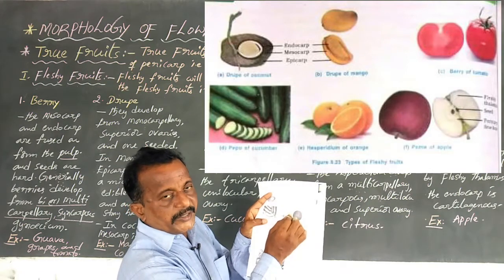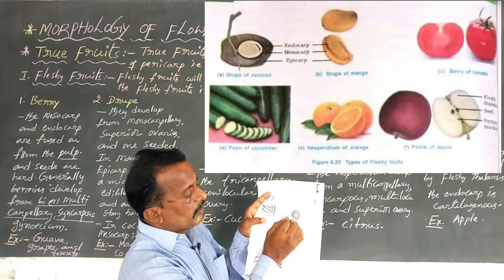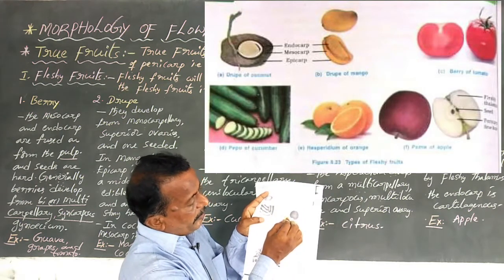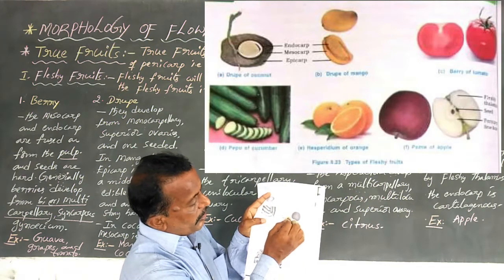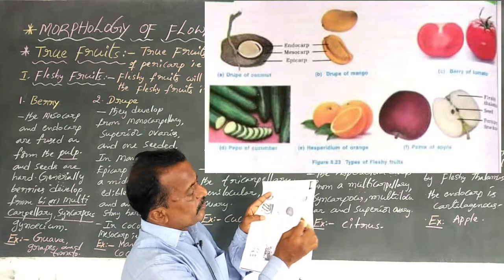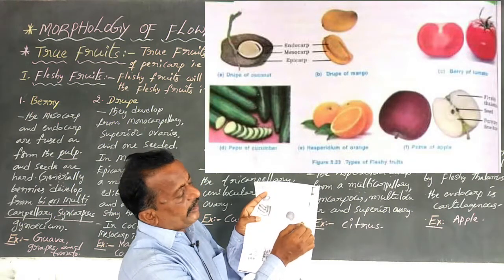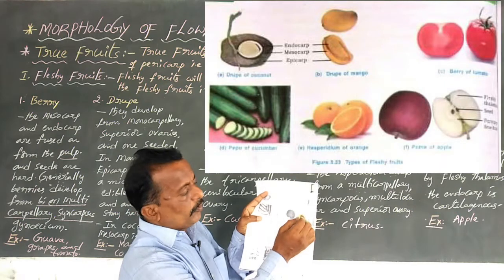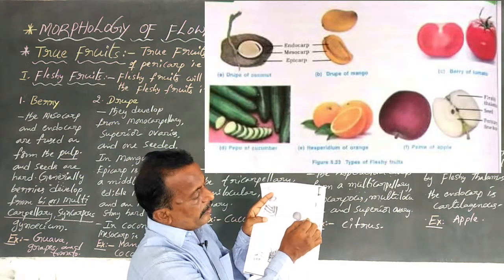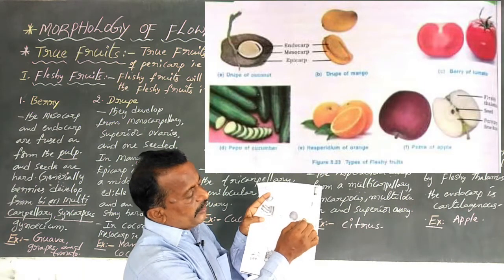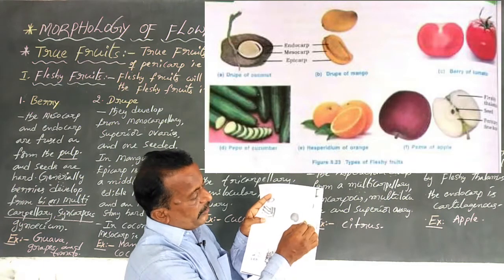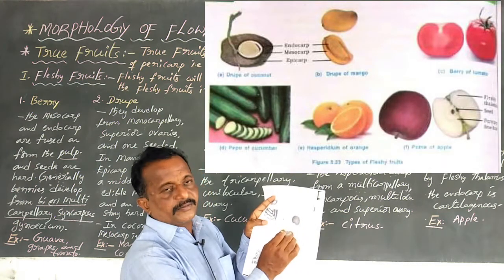The fourth subtype is hesperidium, that is the lemon fruit. Dear students, this is the epicarp, this is the mesocarp and this is the endocarp. And the last one is pome, the apple fruit. This is the thalamus, that is the false fruit, and this is the true fruit, and these are the seeds.